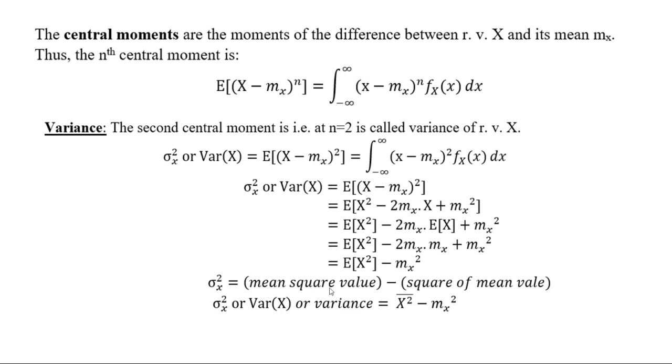From this simplification we can also say that sigma x square, or variance, will be the difference between the mean square value and the square of the mean value. You can see mx square is the square of E of x, and E of x square is the mean square value. So variance is the difference between the mean square value and the square of the mean value, that is, x square bar minus mx square. Next, the standard deviation. What is standard deviation? The square root of the variance is the standard deviation. So that is the variance and standard deviation.